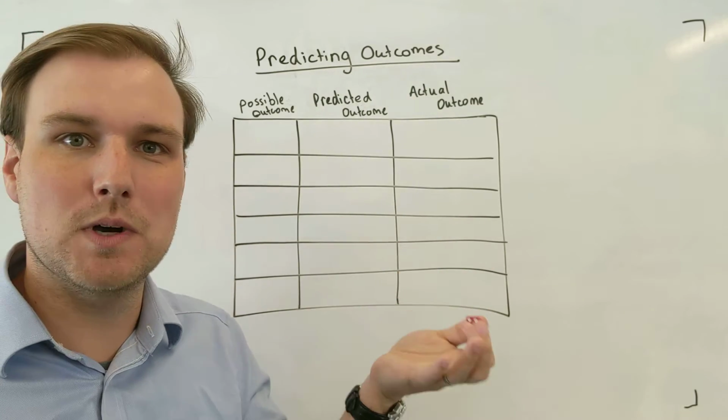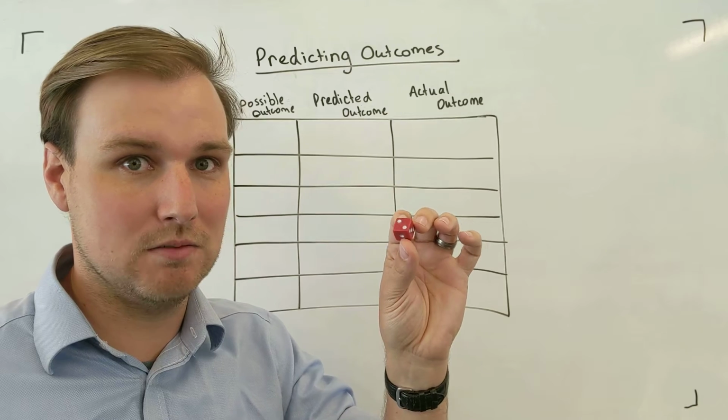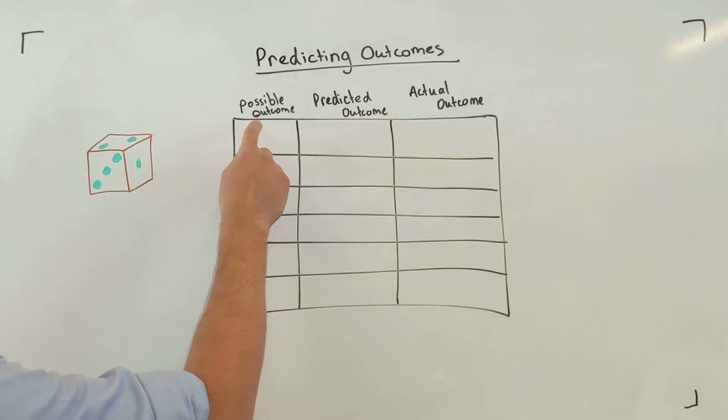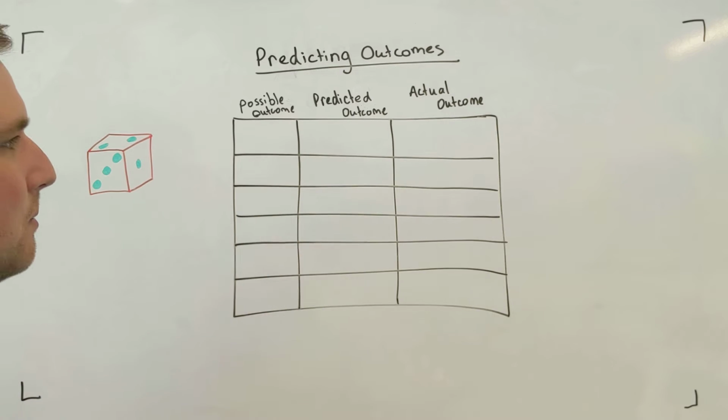We're going to get one of those 6 options, aren't we? As the outcome. So let's write that down. You can see I've got a bit of a table here.